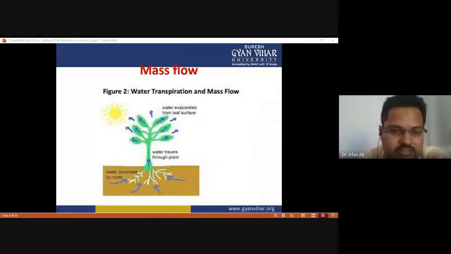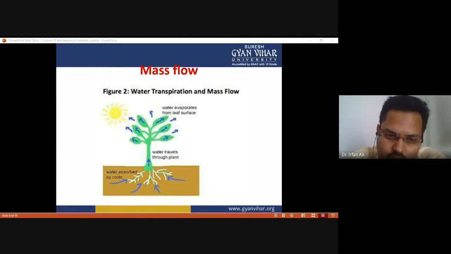This figure indicates how nutrient uptake is carried out by the plant. First of all, water is absorbed by the root, and along with this water the nutrients are taken up by the plant.